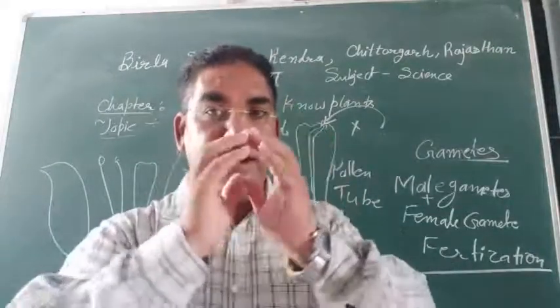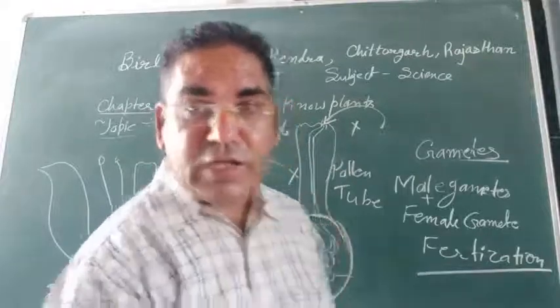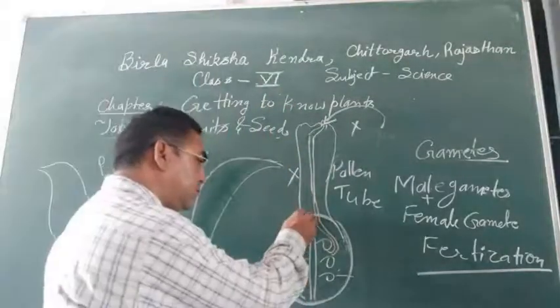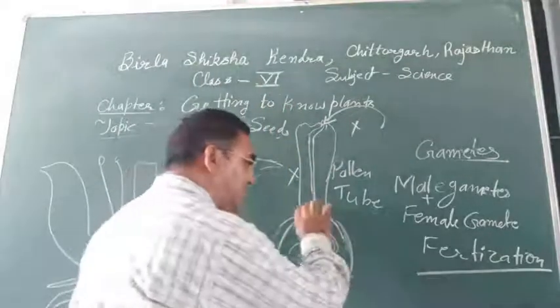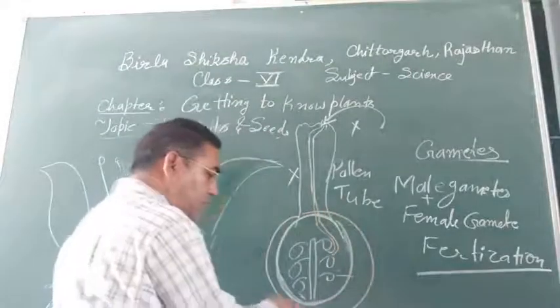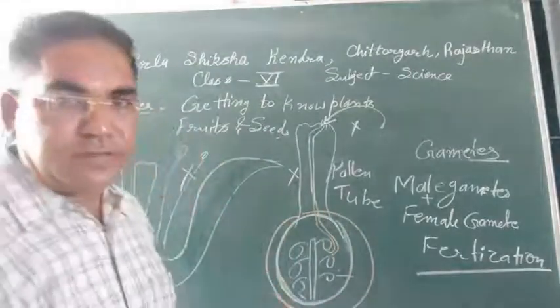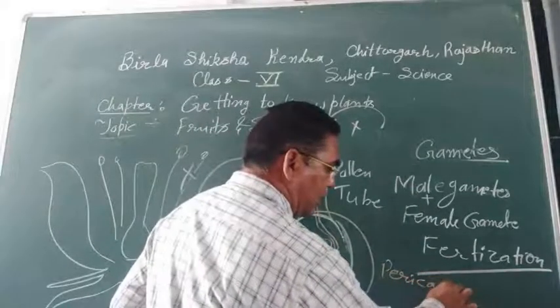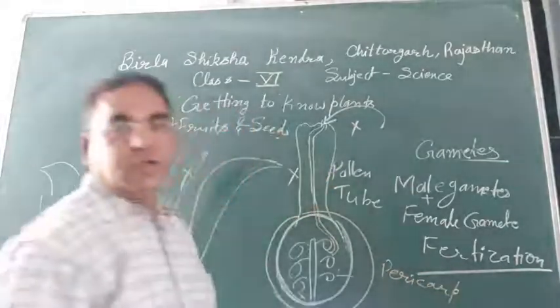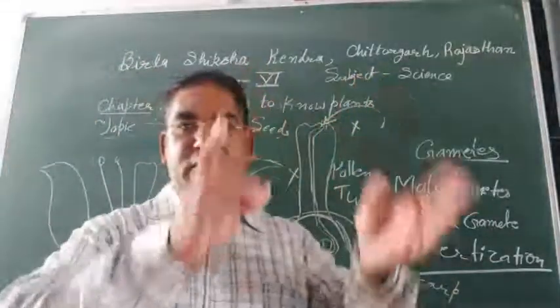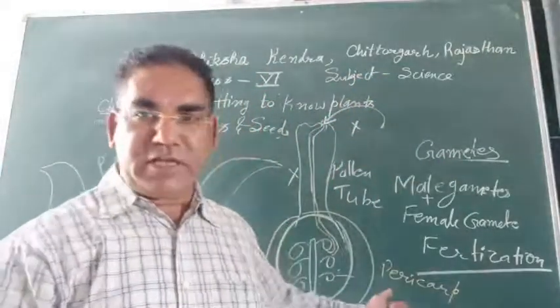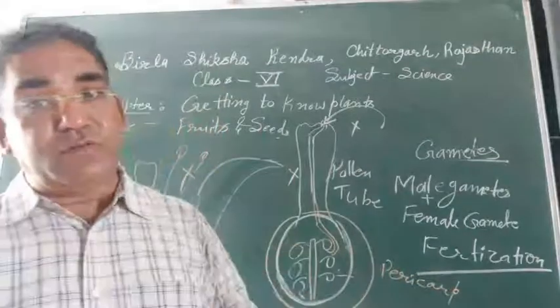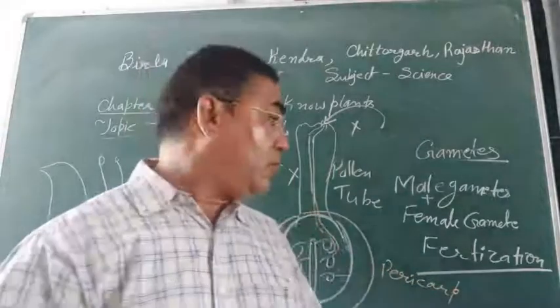The ovary enlarges in size and produces a covering around it known as the pericarp.